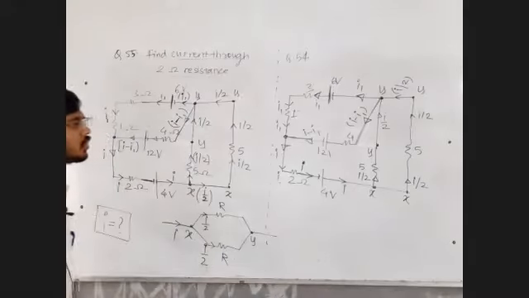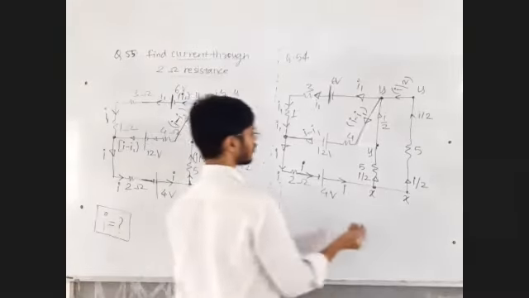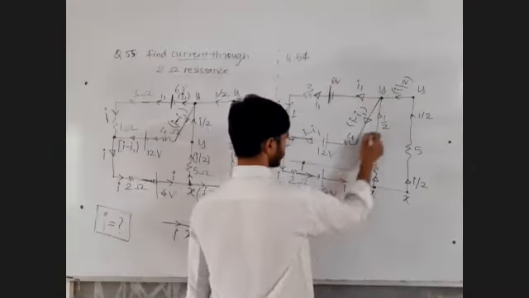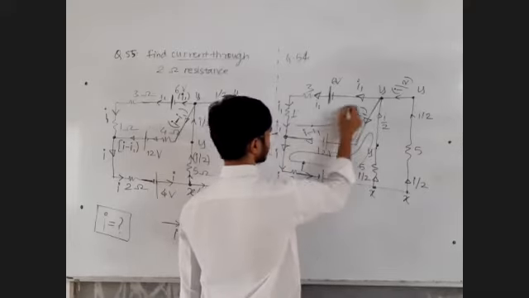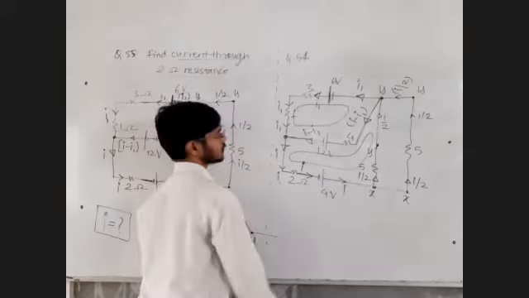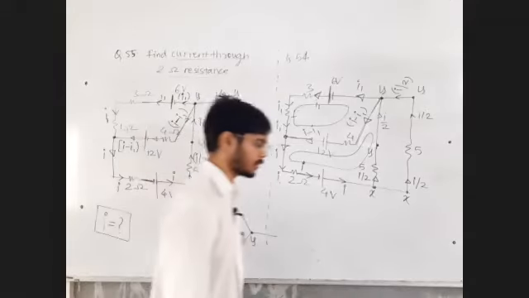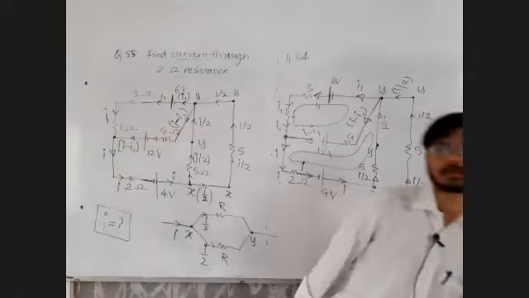Now it's a two equations, two unknowns problem. What you can do is choose this loop, the first loop. This is the second loop. That's it. Two equations, two unknowns. You can solve it. Reply to me in the chat box, yes or no. Everyone, fast.